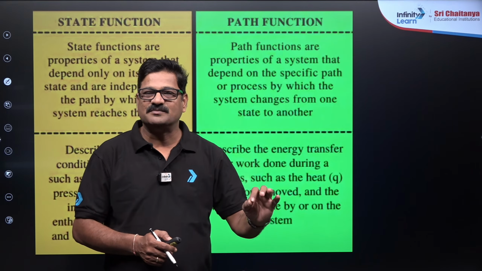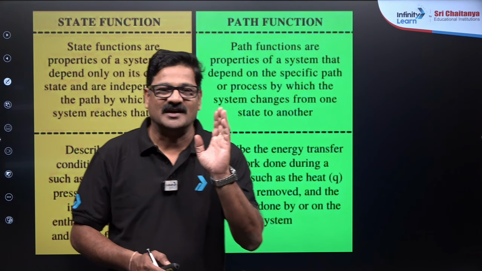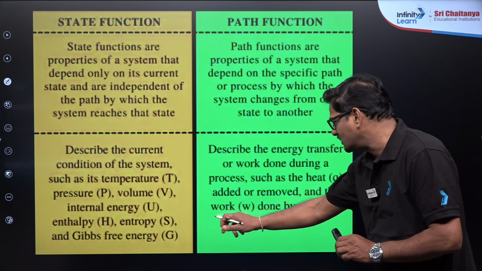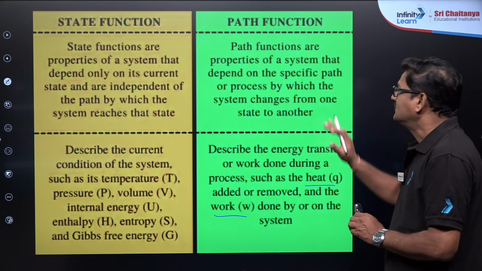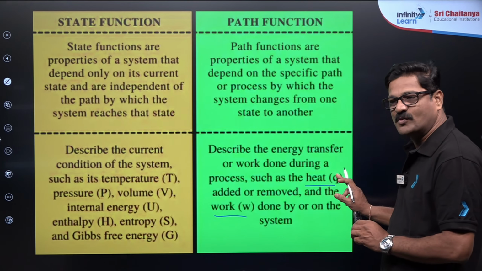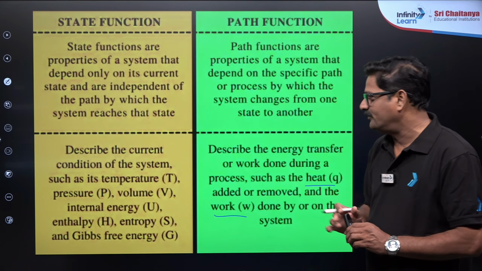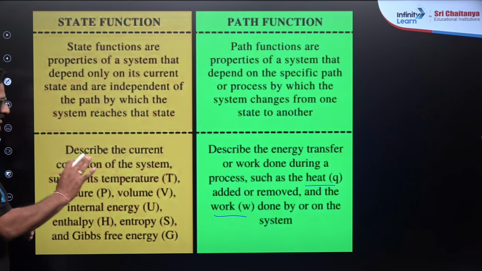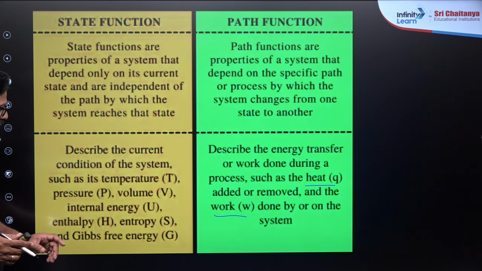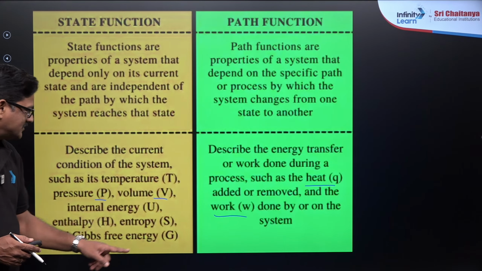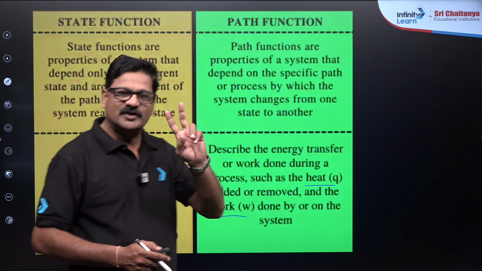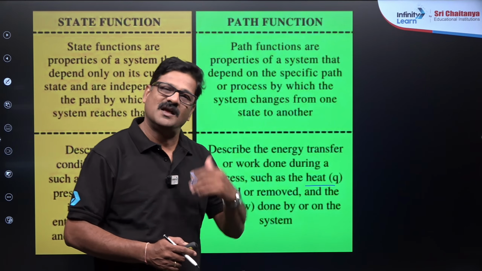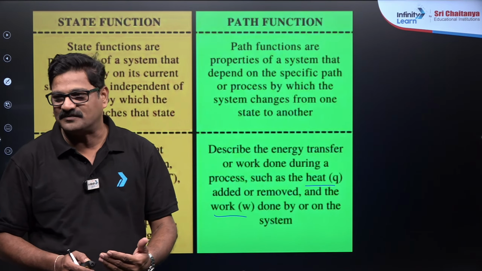A very simple thing I just want to tell you: among path functions, only heat and work come under this. The path functions are indicated by small q and small w, while P, V, T are called state functions, where you use capital letters. So small letters, only two things are there, work and heat, while except these path functions, all are state functions, right?